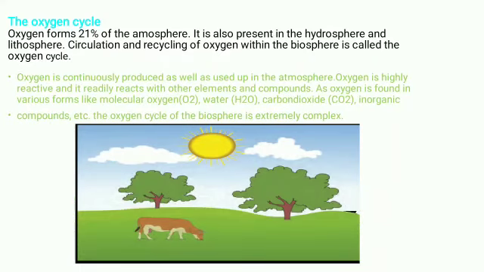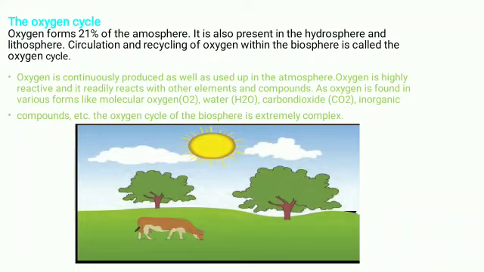Oxygen is continuously produced as well as used up in the atmosphere. It is continuously produced, it is not stopping. Oxygen is highly reactive and it readily reacts with other elements and compounds. Oxygen is found in various forms like molecular oxygen, water, carbon dioxide, inorganic compounds, etc. The oxygen level of the biosphere is extremely complex.